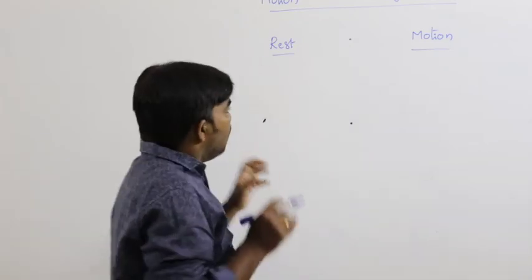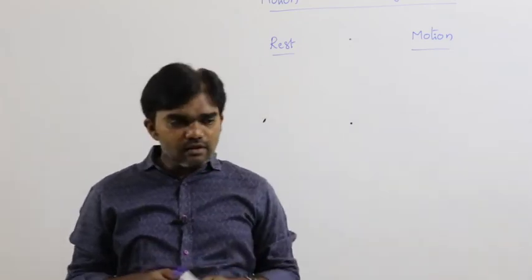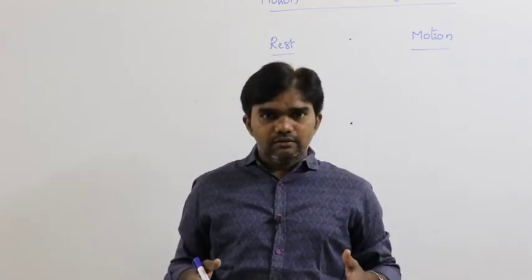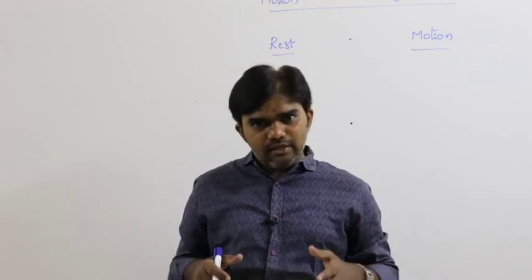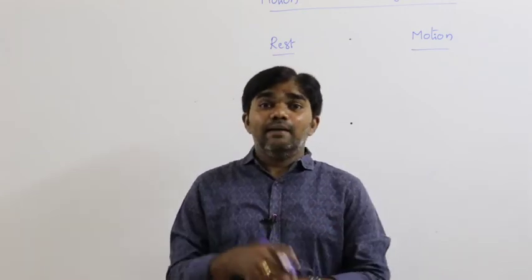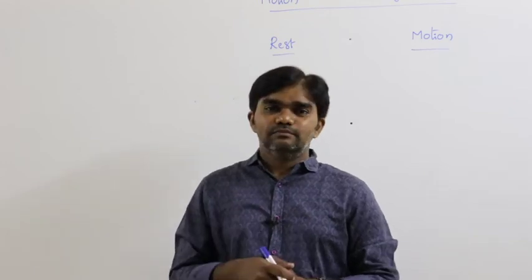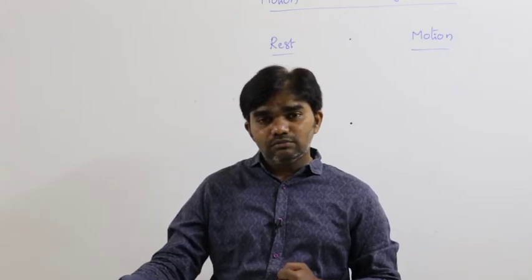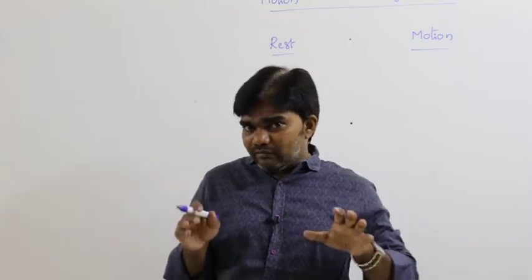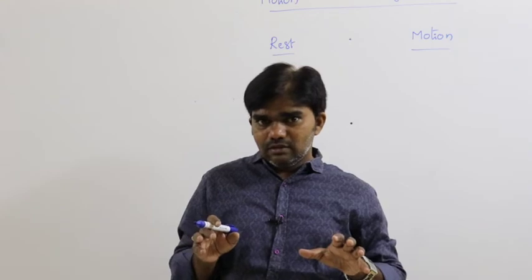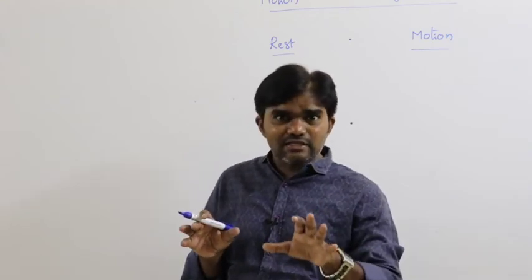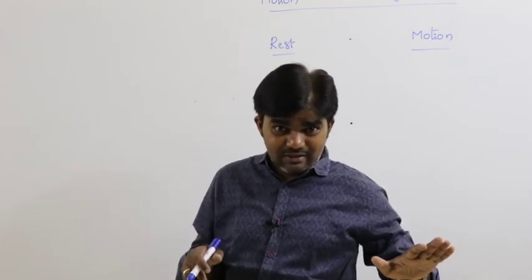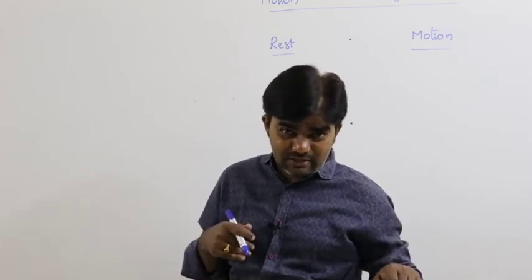How can you define rest? For example, I am standing here, I am at rest right now. How can I say I am at rest? With respect to the ground. For our convenience, if the ground is considered as the reference frame, then with respect to the ground, the ground is at rest for us.